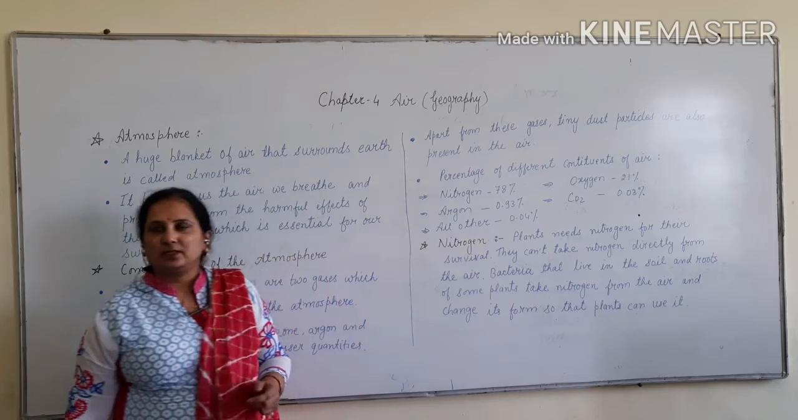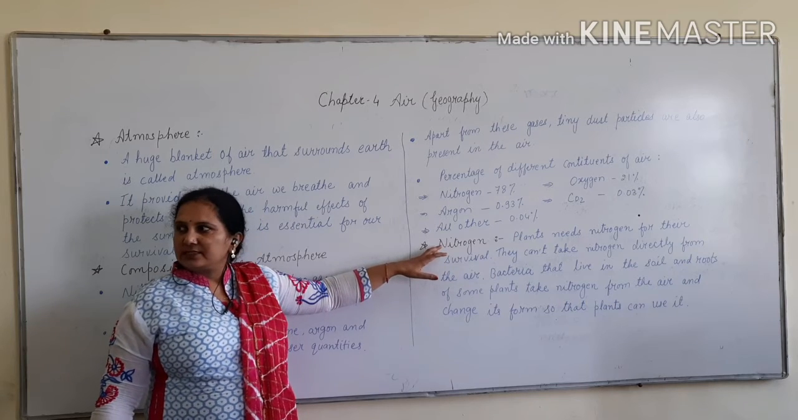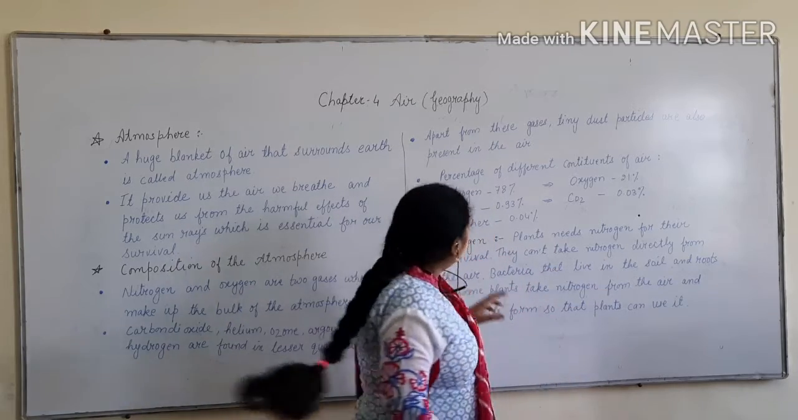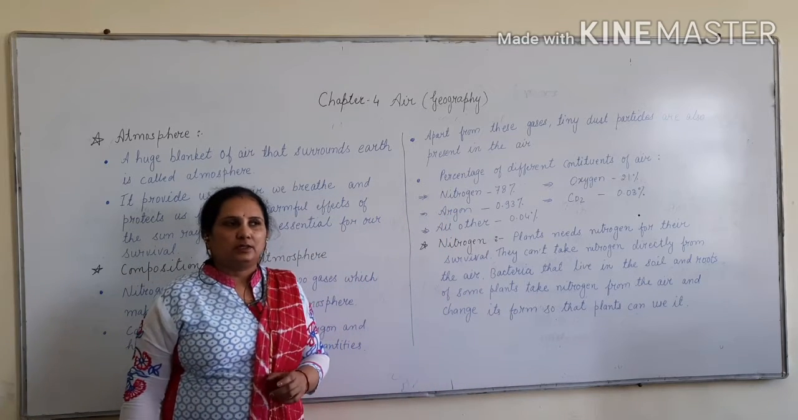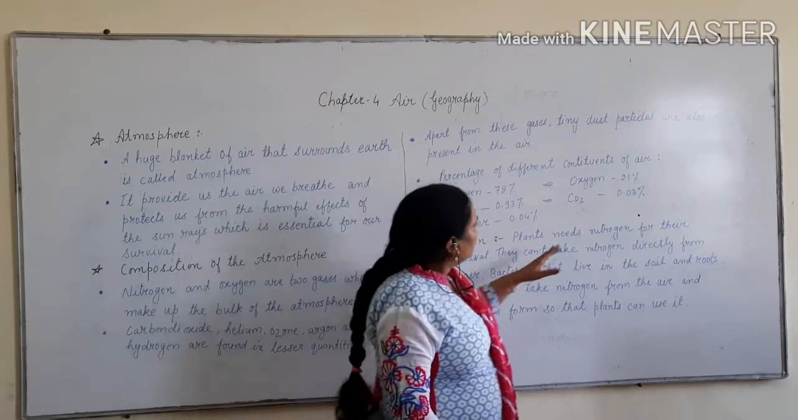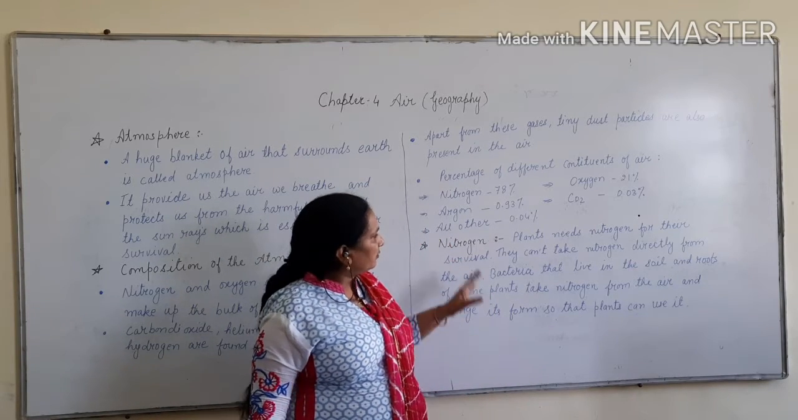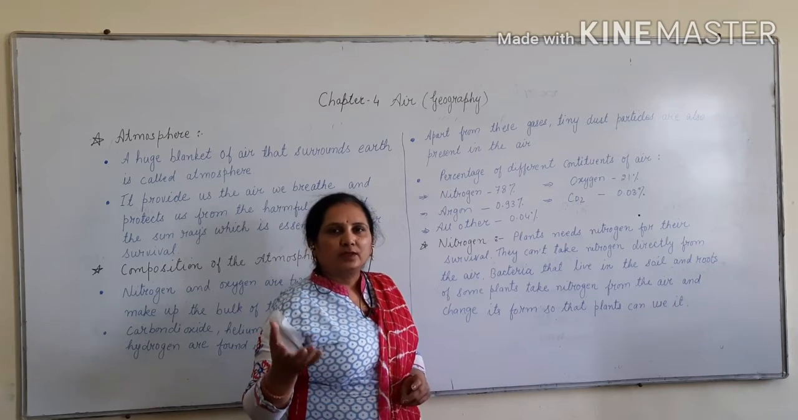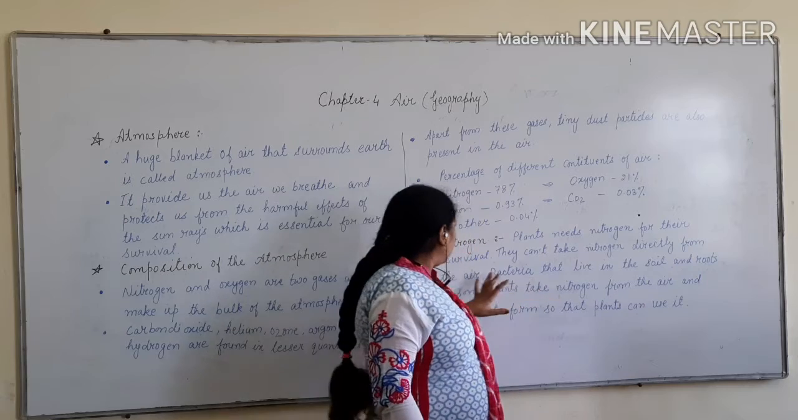Now we will discuss the gas which is in bulk, that is nitrogen. So let's discuss about nitrogen. Plants need nitrogen for their survival. They can't take nitrogen directly from the air. As we know, nitrogen is mainly used by the plants, but they do not take it directly. They have to take it through bacteria that is present in the soil or through the roots of the plant.